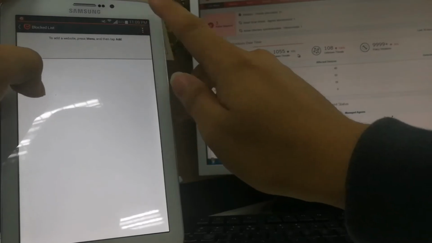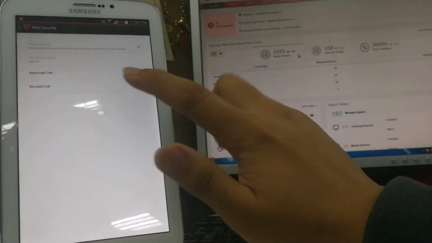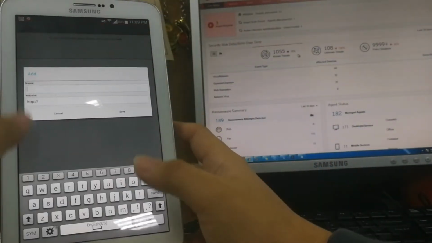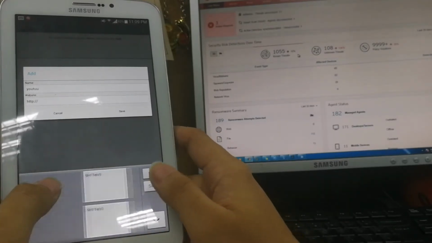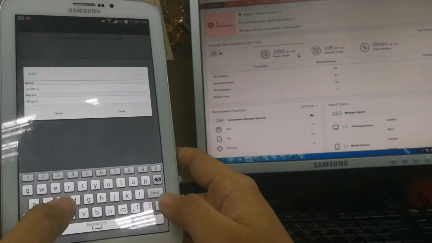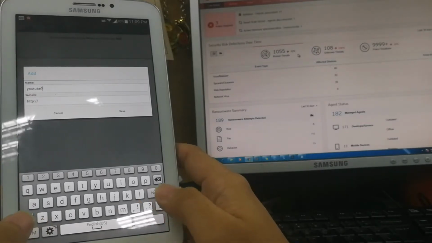And let us see, where's that? There it is. So let us test blocking, for example, youtube.com. Let us see, YouTube, you'll be able to block youtube.com. Oops, .com.